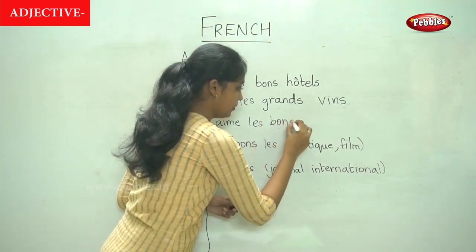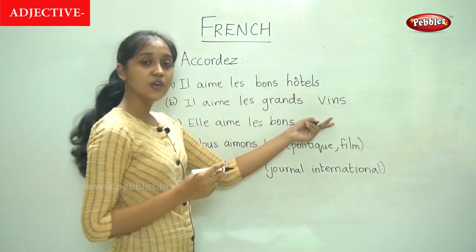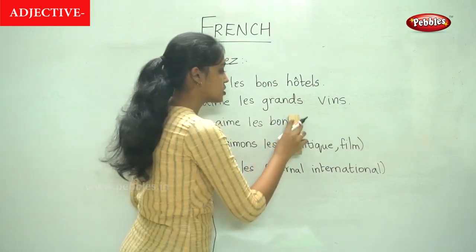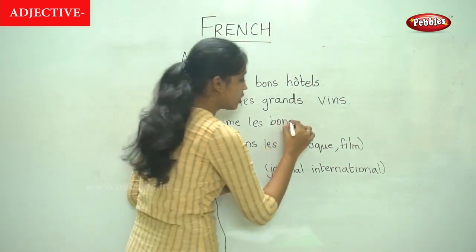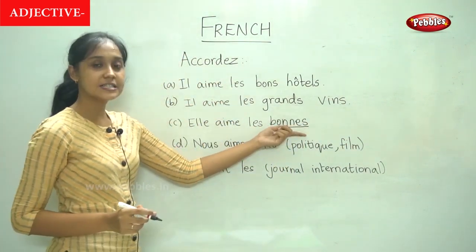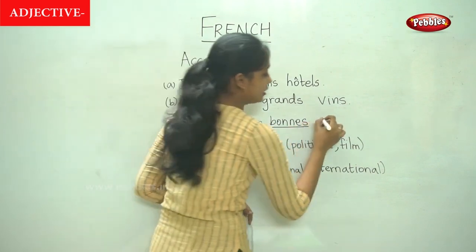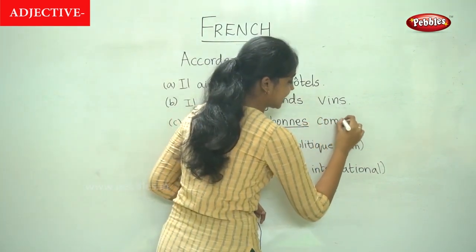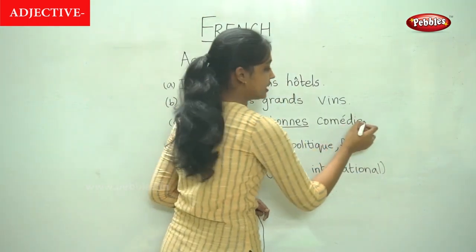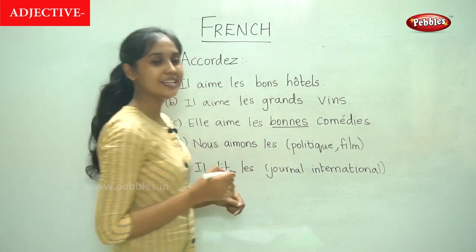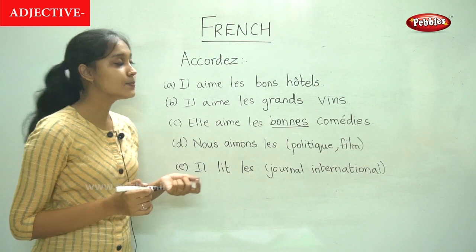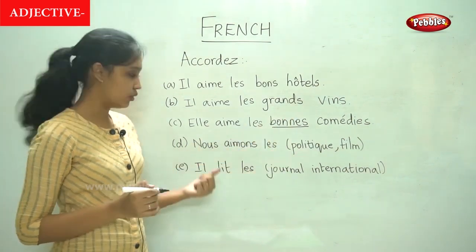We write bon. However, our noun here, comédie, is in the feminine form. So it becomes bonnes. Why did we write this spelling here? Because the following noun is in the feminine. And to indicate it is plural, we include an S. So this is how we write the corresponding adjective and noun.